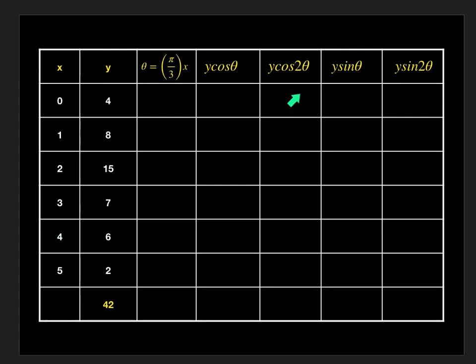It makes our problem simple if you consider theta as a separate column. Now theta is pi x by L, and L is 3, so pi x by 3. Now we substitute for x. When x is 0, theta will be 0. We are converting all radian values to degrees, which makes our problem simple. Next, if you substitute x is 1, it will be pi by 3, which is nothing but 60 degrees. You can take it like this.